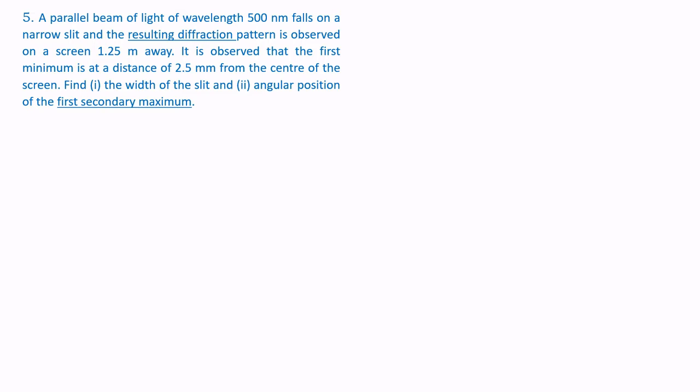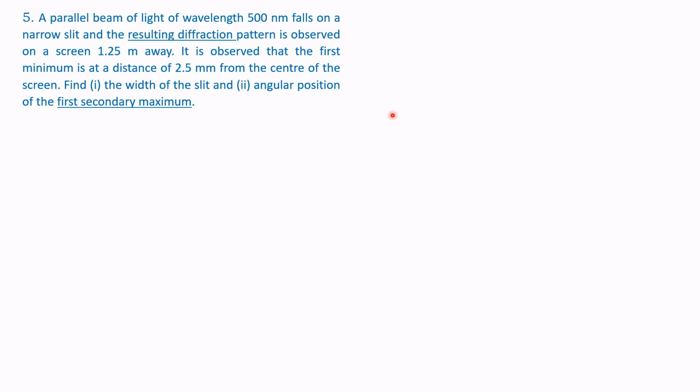A parallel beam of light of wavelength 500 nanometer falls on a narrow slit and the resulting diffraction pattern is observed on the screen 1.25 meters away.